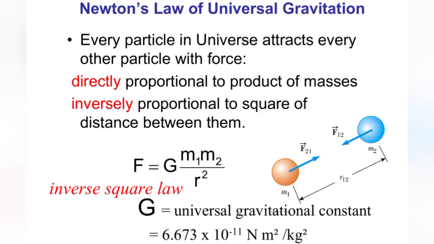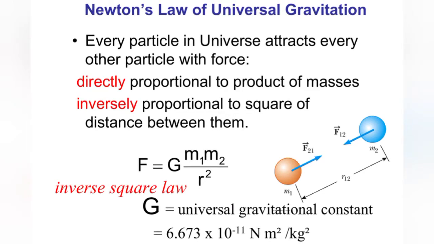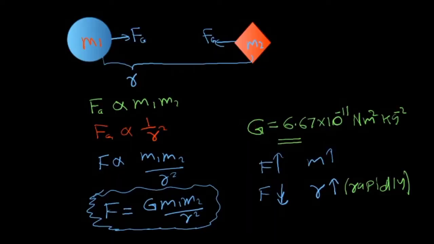The law of universal gravitation states that the force between two bodies is directly proportional to the product of their masses and inversely proportional to the square of the distance between them. The gravitational constant G is a really small value, 6.67 × 10 to the power minus 11 N m² kg⁻². So the gravitational force increases as the mass increases.